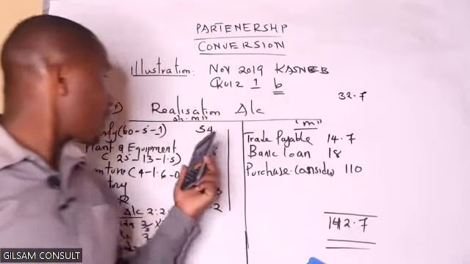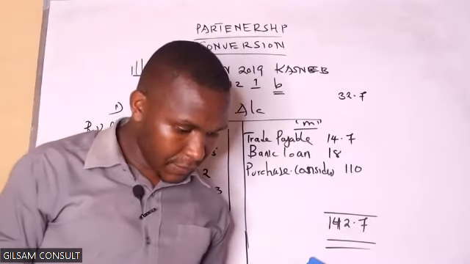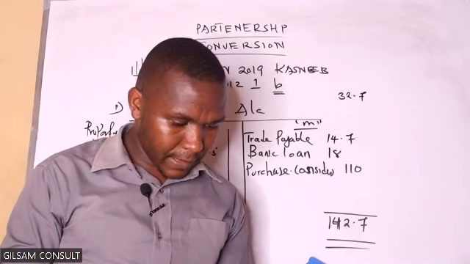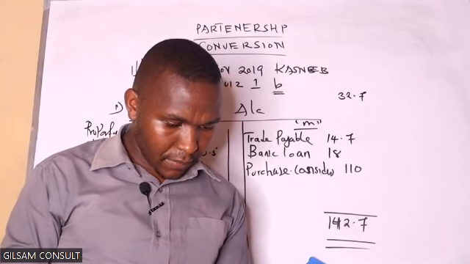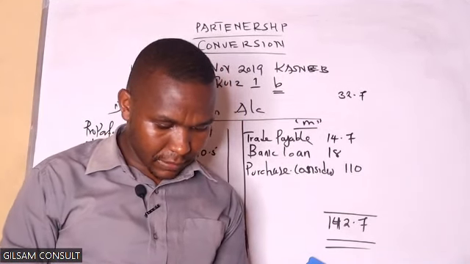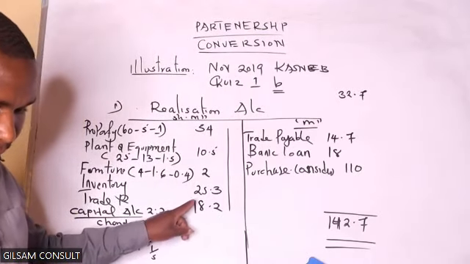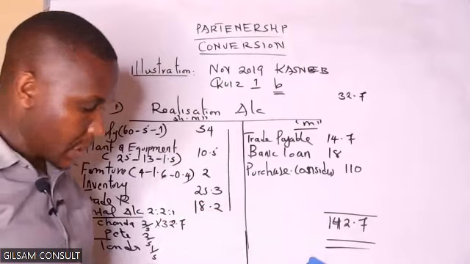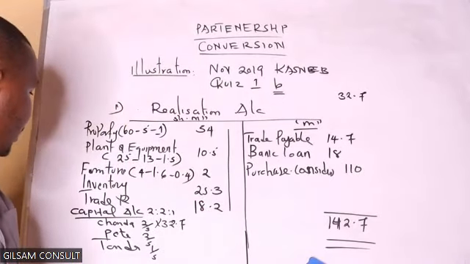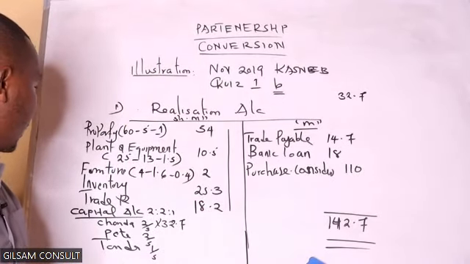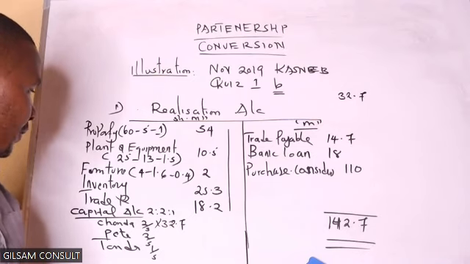Next, get the debit side, that is 54 plus 10.5 plus 4.8. There is an asset we skip here, which is funny.